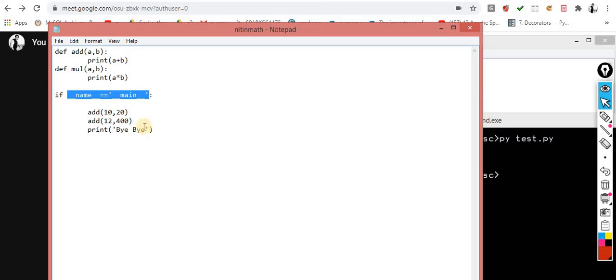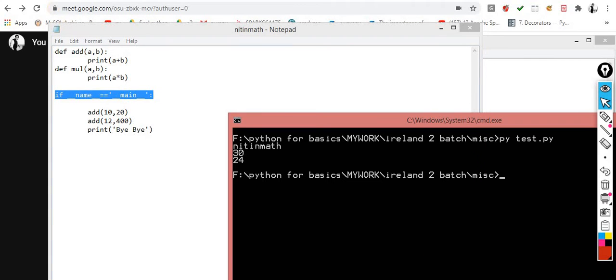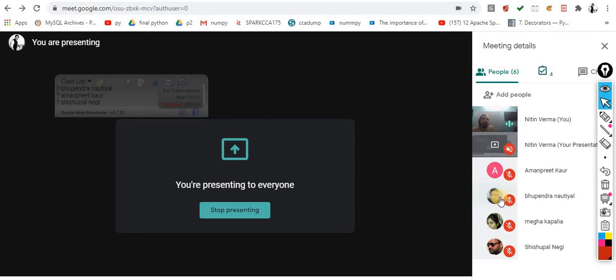Now I think the picture is clear why in 90% of code you will get this line. Or even you can say 100%, whenever you are developing code for production, this line is mandatory. Any question for this, you can ask me before proceeding further.